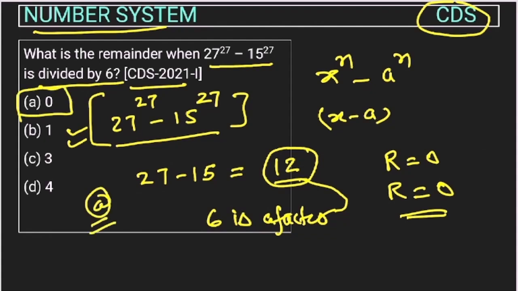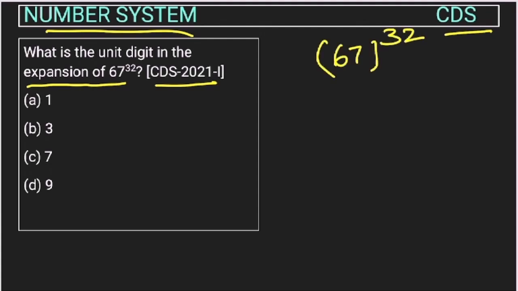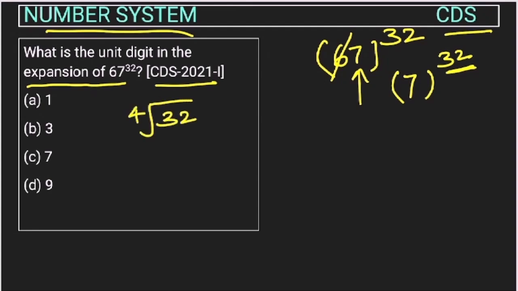Okay, this is a question from the number system chapter asked in the UPSC CDS exam in 2021. What is the unit digit in the expansion of 67 to the power 32, right? So when we have to find the unit digit, we focus only on the unit digit here, 7. 6 we won't consider, right? So this will be 7 to the power 32 we will consider only, and this power we will divide by 4. When we are dividing this by 4, the remainder is 0. When the remainder is 0, we take the power as 4. So we will just find 7 to the power 4.